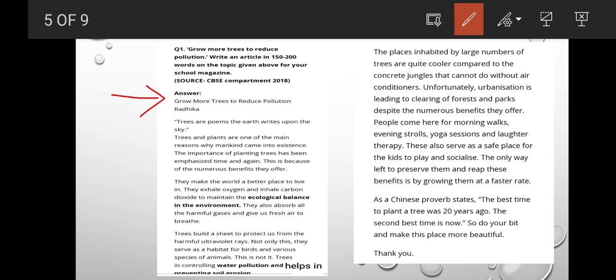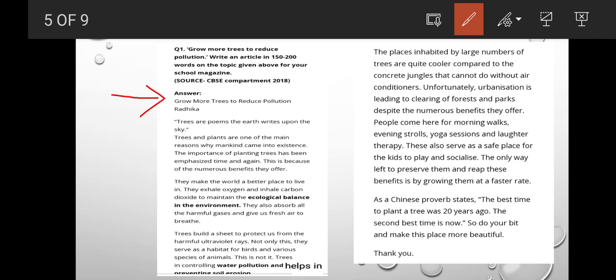Trees and plants are one of the main reasons why mankind came into existence. A very nice thing she has mentioned, that because of trees and plants we are alive, we are still living, we are still breathing. The importance of planting trees has been emphasized time and again. This is because of the numerous benefits they offer. We should plant a tree.